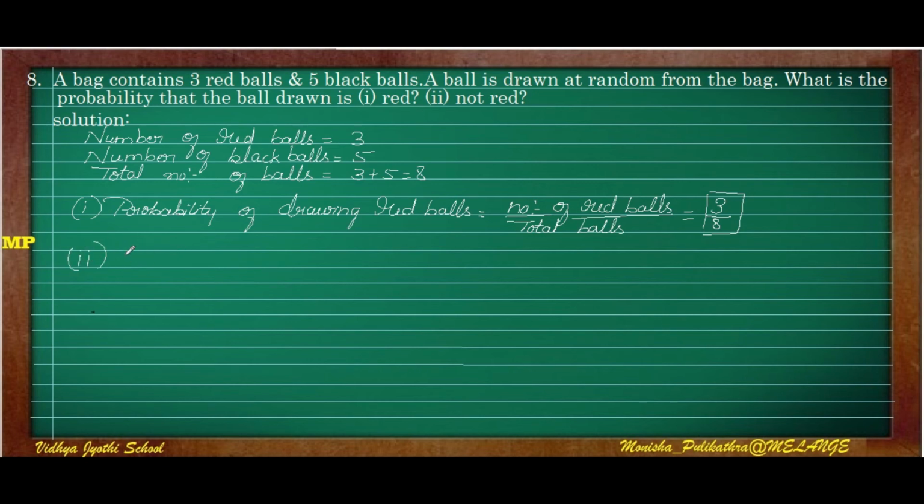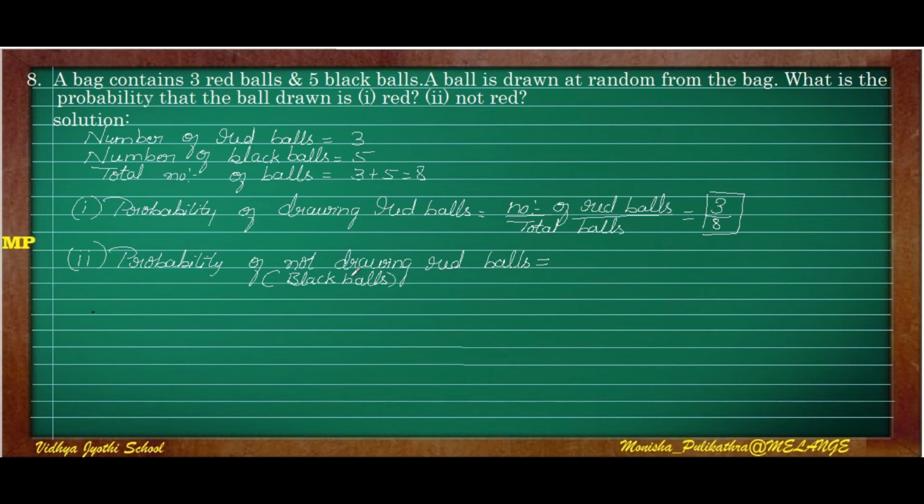So second is probability of not drawing red balls. Not drawing red balls in the sense, if red balls is not there, then what is the ball remaining? That is black balls.